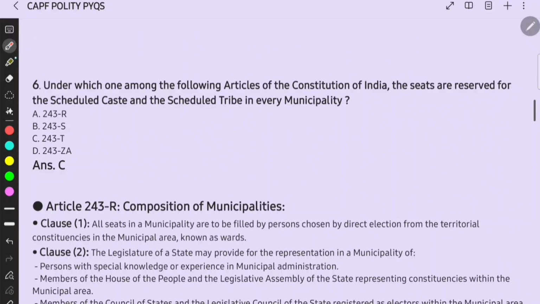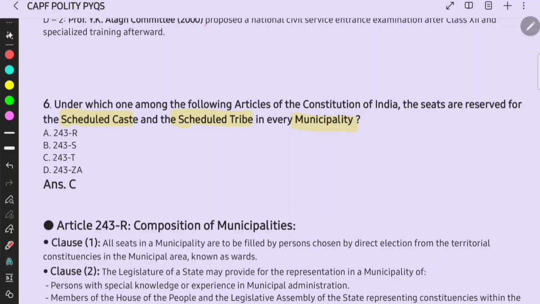Then, under which one among the following articles of the Constitution of India are the seats reserved for the SC and ST in every municipality? Here the article is 243T.